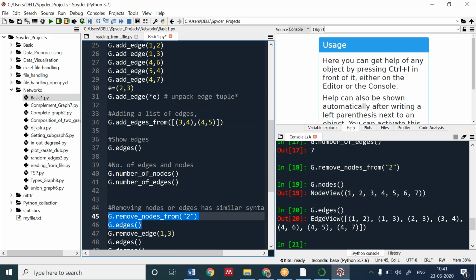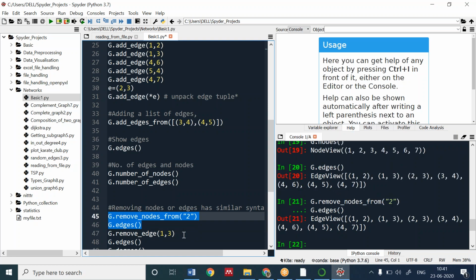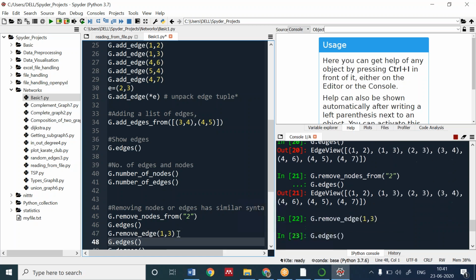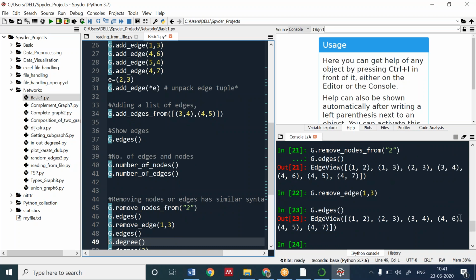Let me check it. Now there will be 5, 6, 7 only. If I want to remove an edge, I can simply write 1, 3. Then you can see the 1, 3 edge is removed from here.